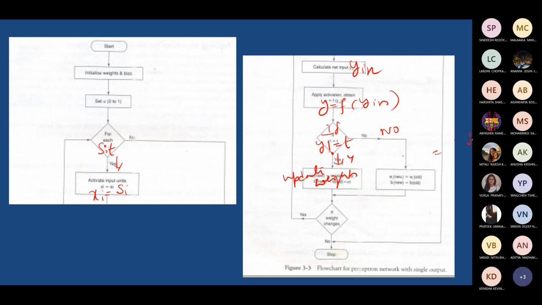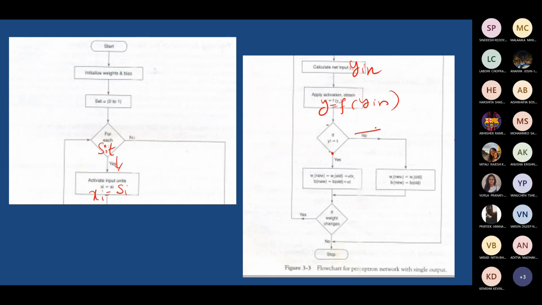What do you mean by that? It may not be very clear to you. Wi new is equal to wi old means no change, don't change it. If y is not equal to t, you have to update the weight using the rule wi new is equal to wi old plus delta wi, and the bias weight also you update.